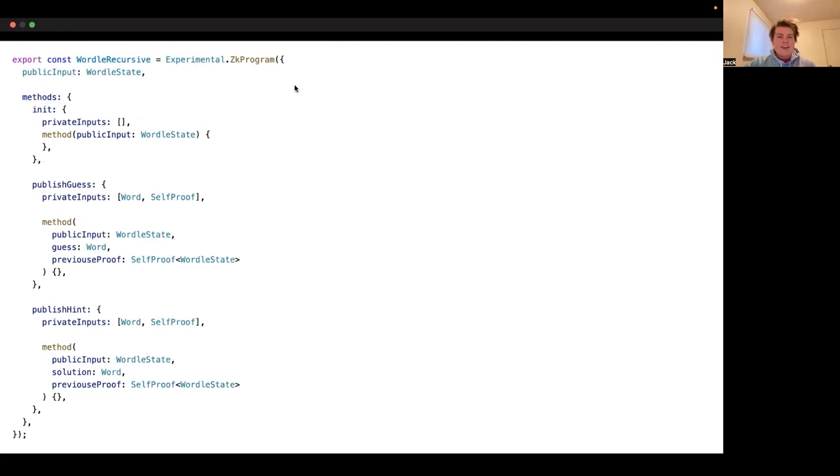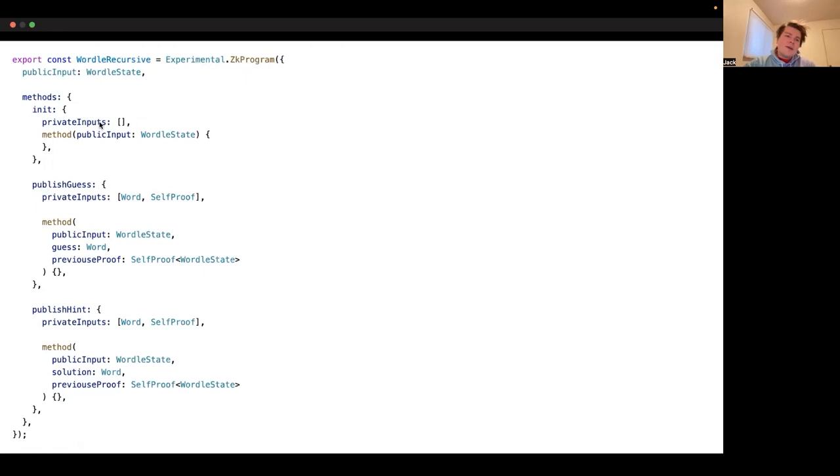Now we have our ZK program. It's called Wordle Recursive, and we can see what it looks like. We have a public input, and this is Wordle state. This is the thing we just defined. It stores the state of the game. It's the same as the public state on the Mina blockchain. Then we have some methods. They're the same methods. We have an init method, a publish guess method, and a publish hint method.